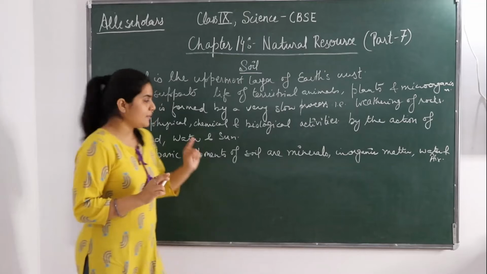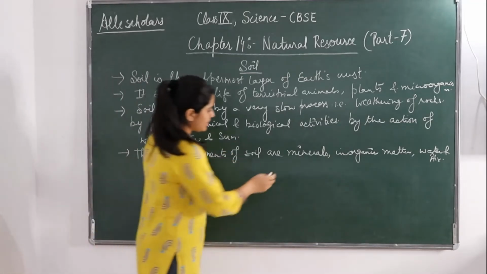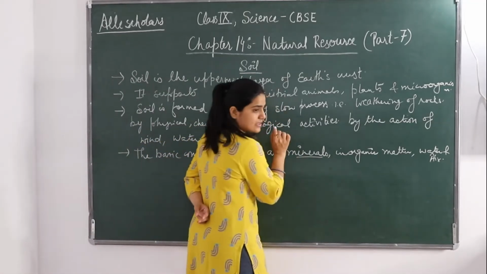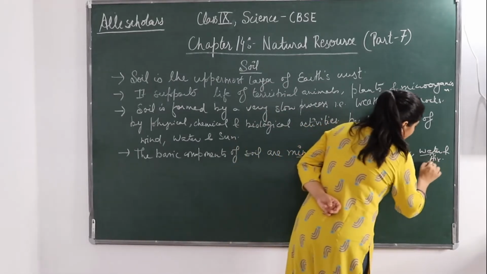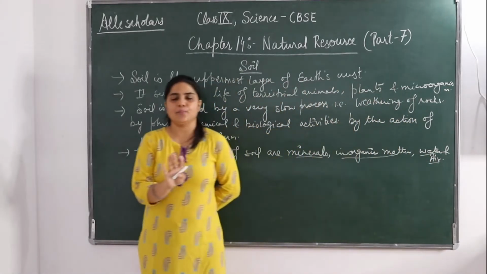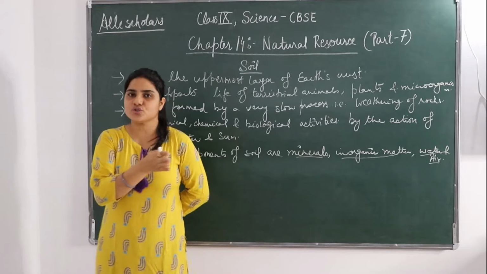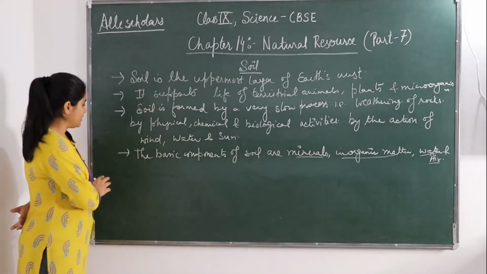What are the basic components? One is the minerals, another is the inorganic matter, water and air. Four basic components are there of which soil is formed.